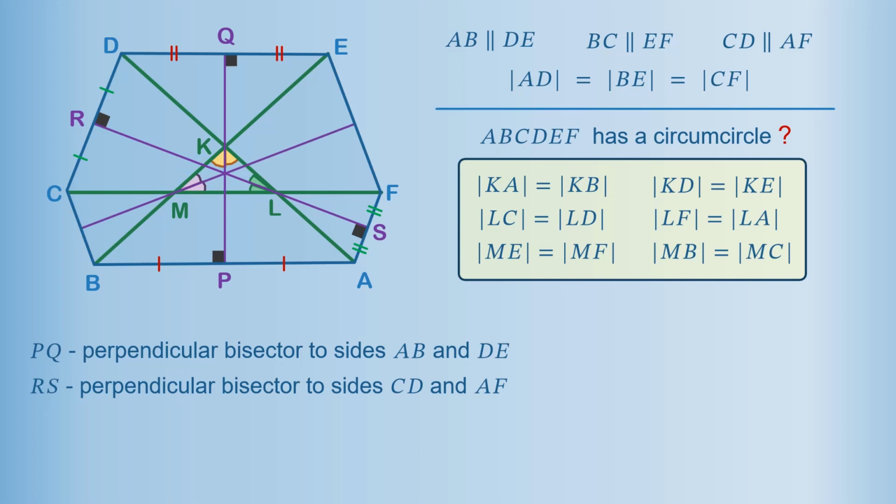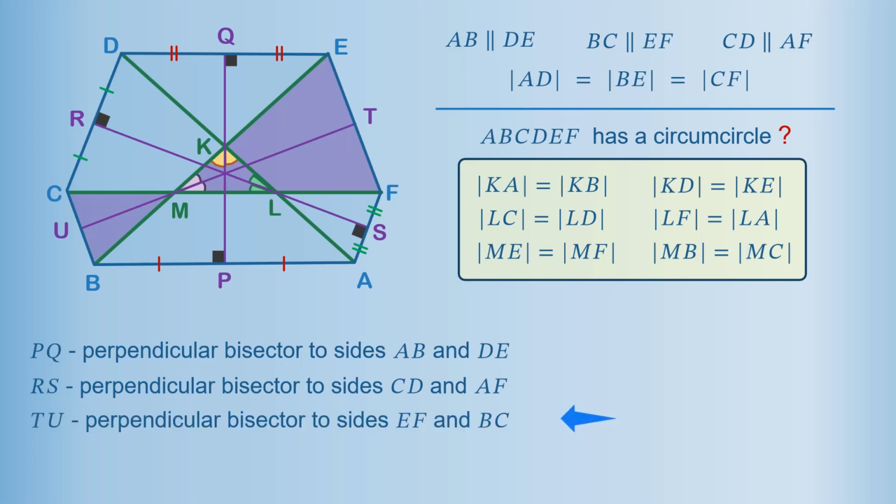And we also draw the bisector of angle KML and extend it beyond the vertex M. This gives two new intersection points, point T on side EF and point U on side BC. And again we have two isosceles triangles, triangle EMF and triangle BMC. And we prove that TU is the perpendicular bisector to sides EF and BC of the hexagon ABCDEF.